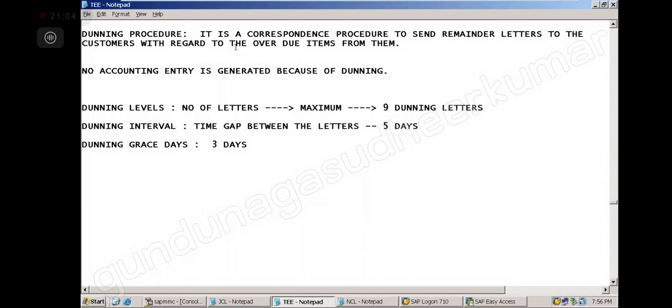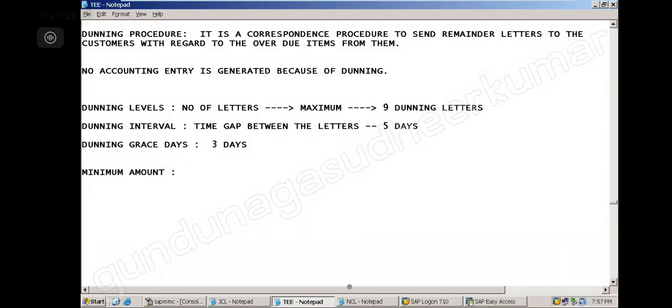So we have Dunning levels, the Dunning interval I discussed, and Dunning grace days is 3 days. Then I have the minimum amount. Minimum amount means how much is the minimum.